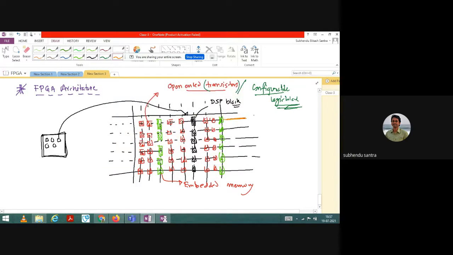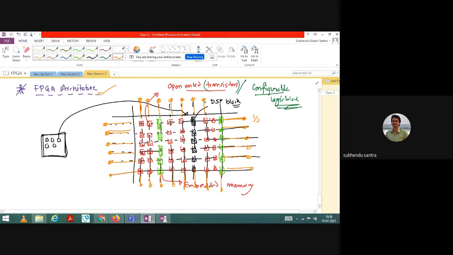Input output lines, so IO lines. This one is an IO line, this one is an IO line. All are IO lines, input output lines. So in DSP, FPGA architecture, we have a lot of input output lines, which is good. There are a lot of input output lines available. So accessing data or processing a lot of other tasks simultaneously, we can do here. Programming architecture I will cover, but not now, as I am dealing with hardware. So you can see there are a lot of input output elements present.